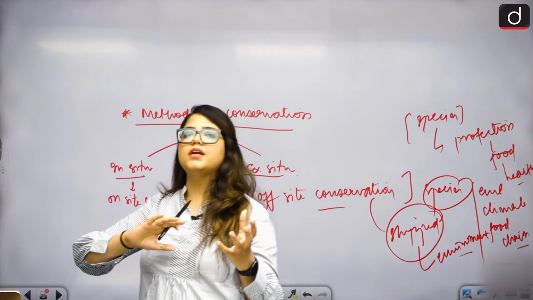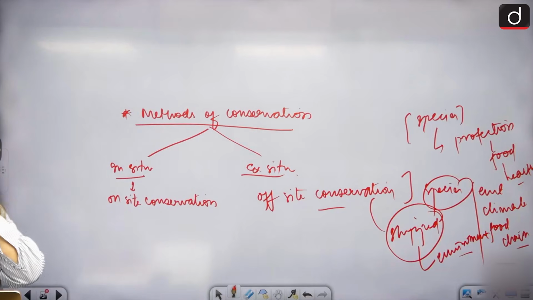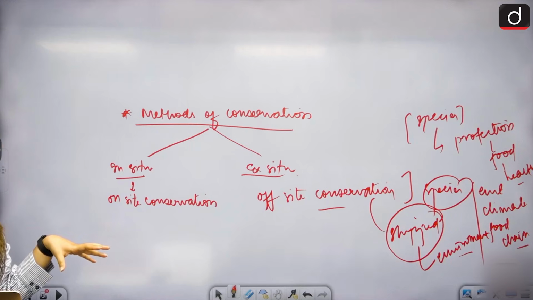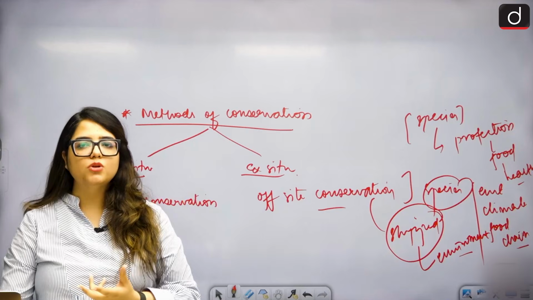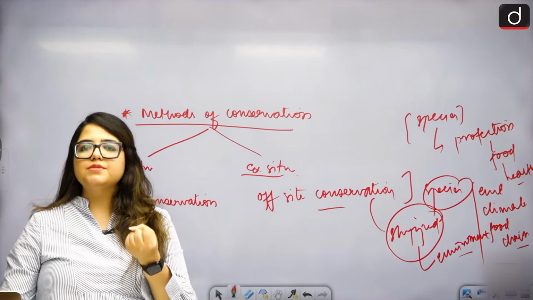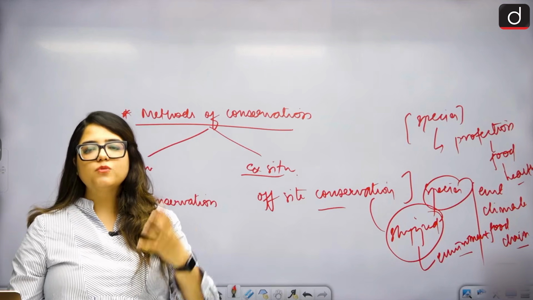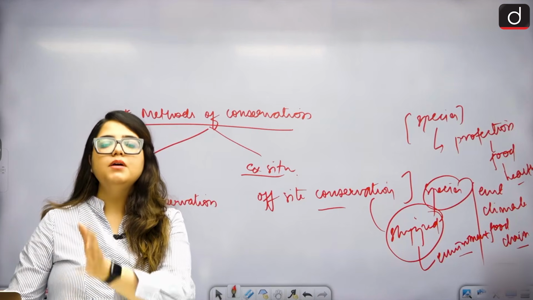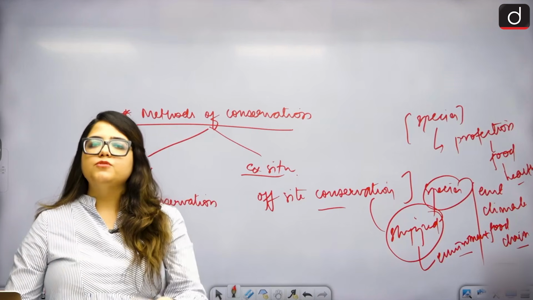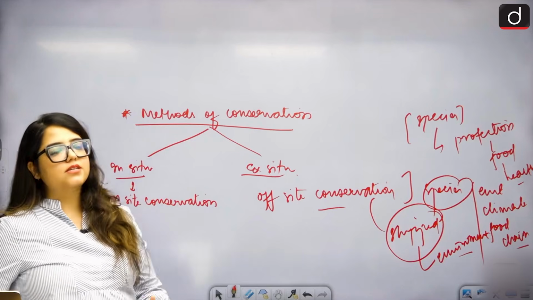They are taken out of that environment, put into some other favorable condition, and there they are conserved, outside their natural habitat. Yes? Sounds weird, right? Because natural habitat is what an animal would need to survive. But sometimes that natural habitat is not giving them everything they need. So we have to pull them out of that, create a new favorable environment for them, put them there and allow them to flourish. Right? That is off-site conservation.